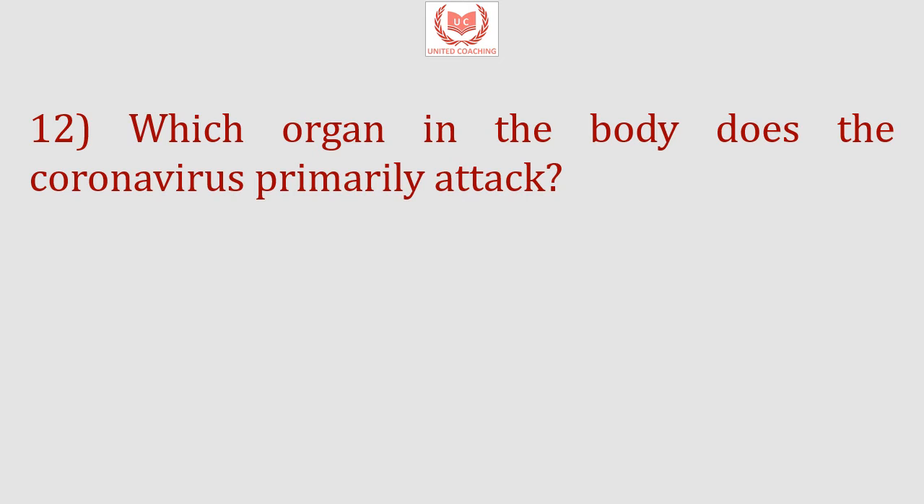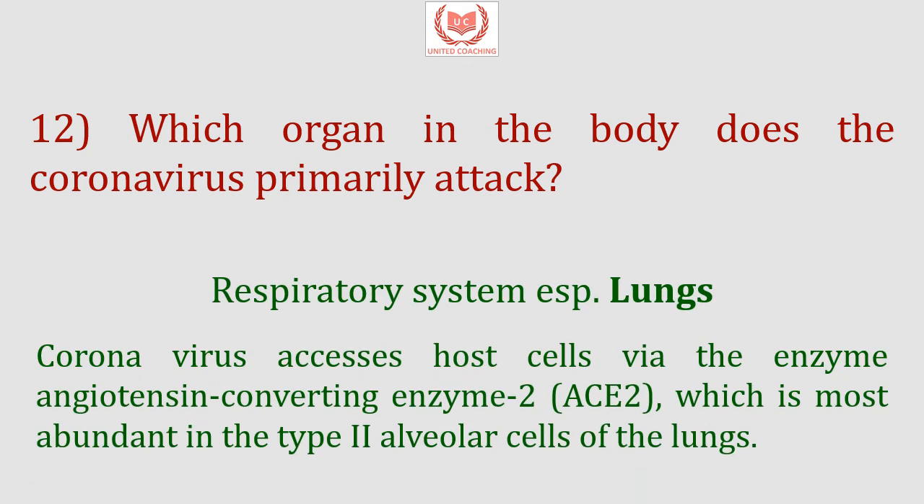Our next question is, which organ in the body does the coronavirus primarily attack? So the answer is respiratory system, especially lungs. Now the coronavirus accesses host cells via the enzyme angiotensin converting enzyme 2, that is ACE2, which is most abundant in the type 2 alveolar cells of the lungs.